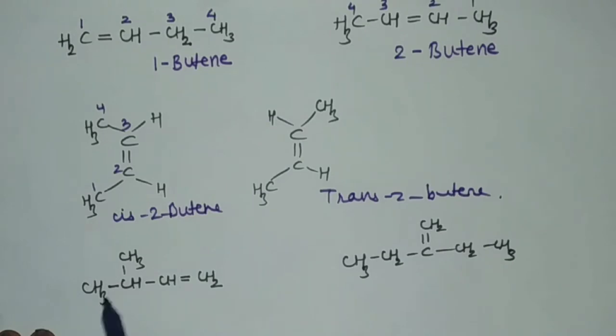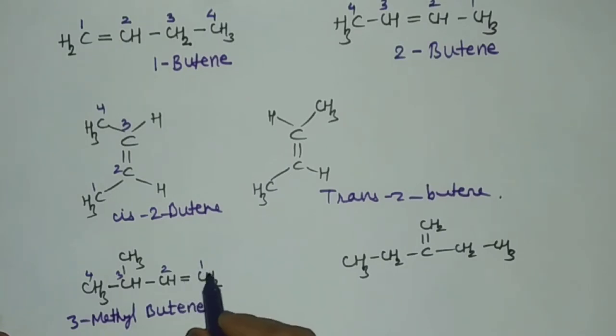Then over here, let us consider the longest chain of carbon atoms. Wherever there is a double bond, it should get the least possible number. So 1, 2, 3 and 4. That is butene. And on the third position there is a methyl group. So 3-methyl. And the first carbon has got the double bond.